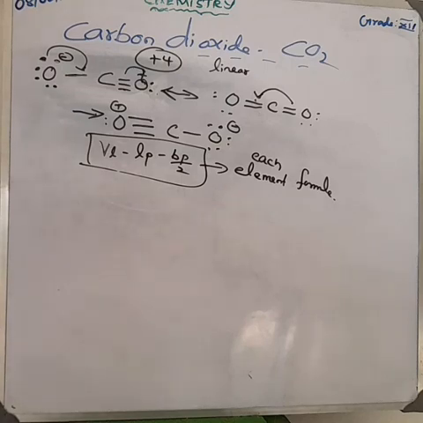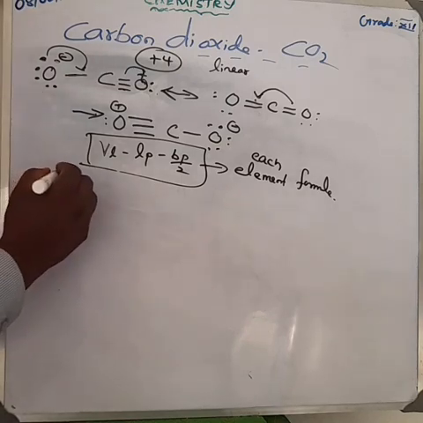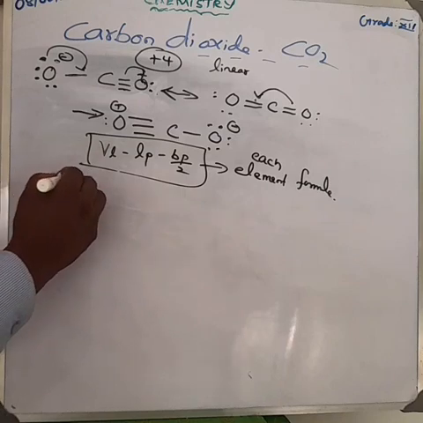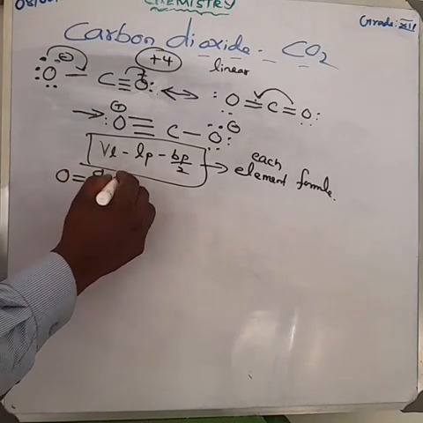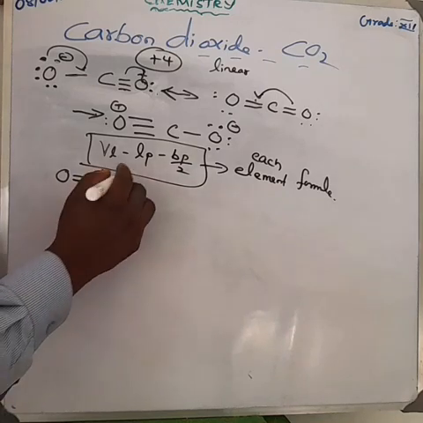So for the first oxygen, how many valence electrons? All of you know that. What is the atomic number of oxygen? Oxygen is equal to 8, am I right? In the first shell we can accommodate 2 electrons.